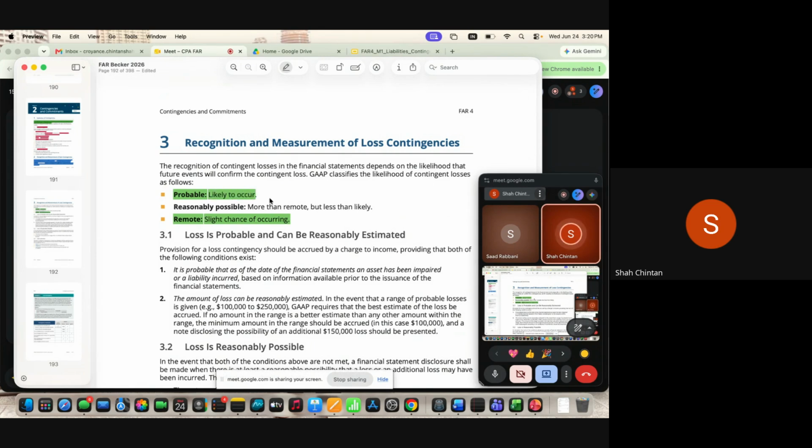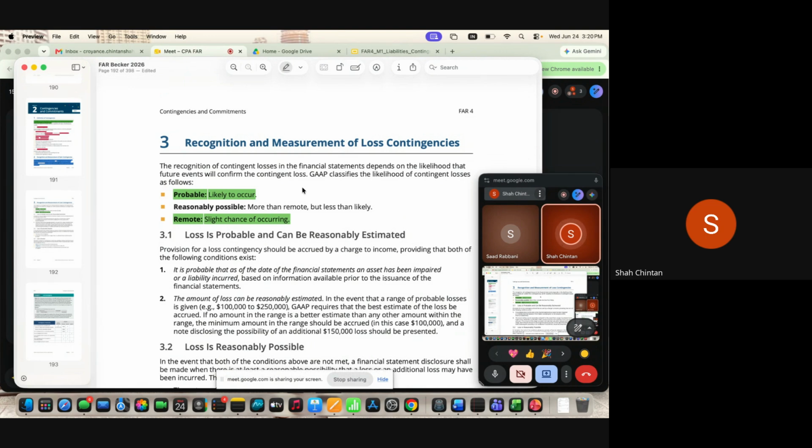Now, if the amount can be reasonably estimated, that means you have a probable loss plus estimation available. Two conditions are fulfilled, and you provide the accounting entry in your financial system. If the amount cannot be estimated, then only disclosure is required. And something in between: remote means there is a very low chance of occurring, probable means a very high chance of occurring, but you fall somewhere in between. You don't know what will happen.